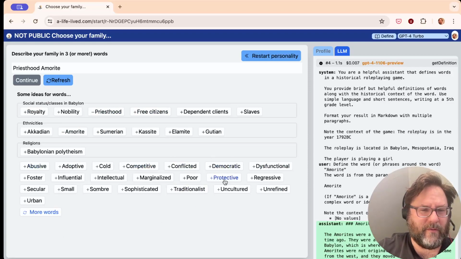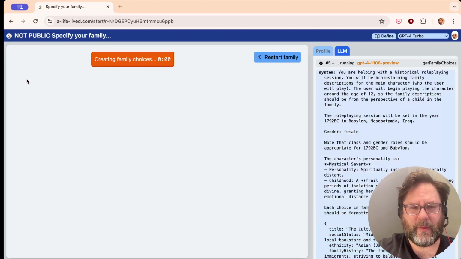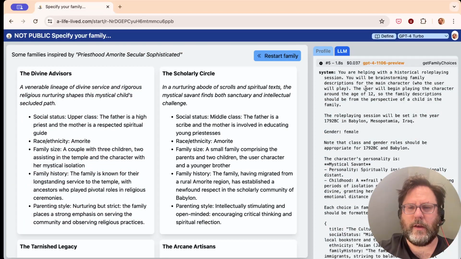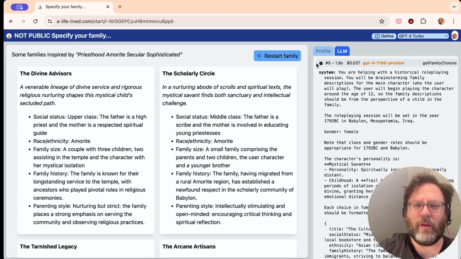And what's the family going to be like? Now, didn't we say priesthood? No, I'm going to be mystic, and they're going to be secular. And sophisticated, let's say. All right, let it work on some fully filled out family ideas here. All right, that took quite a while. It cost 3 cents apparently. One, I don't know why it says 1 point. It was more like 30 seconds.